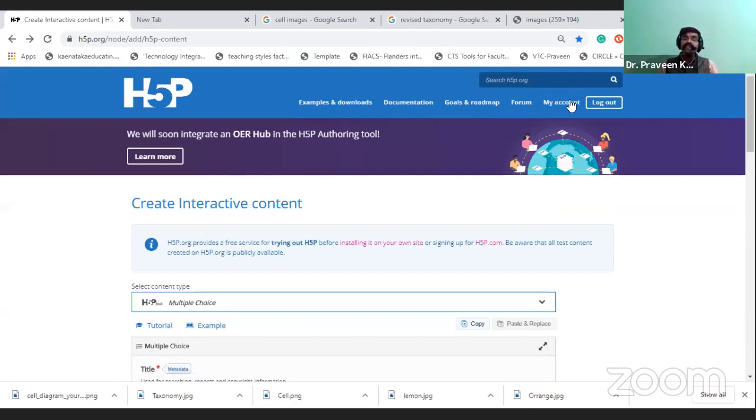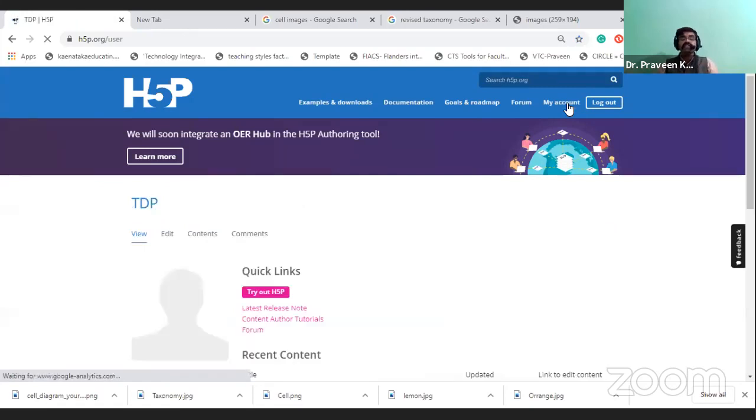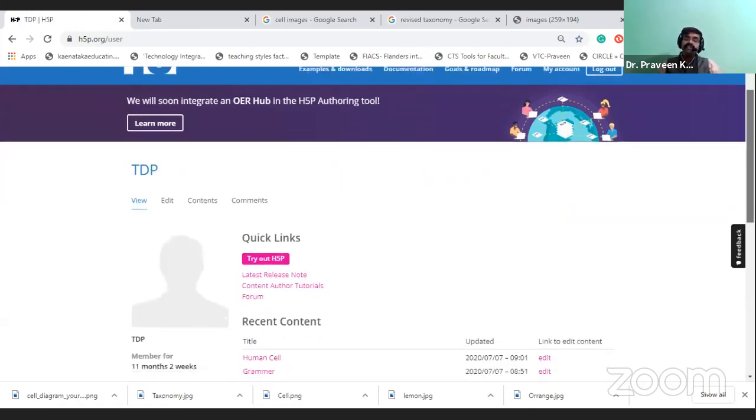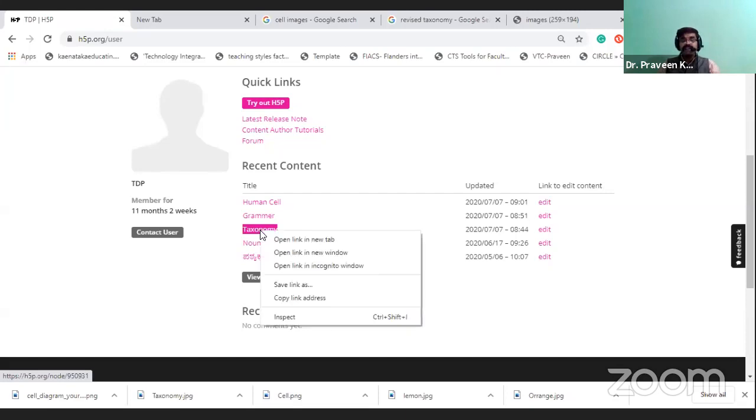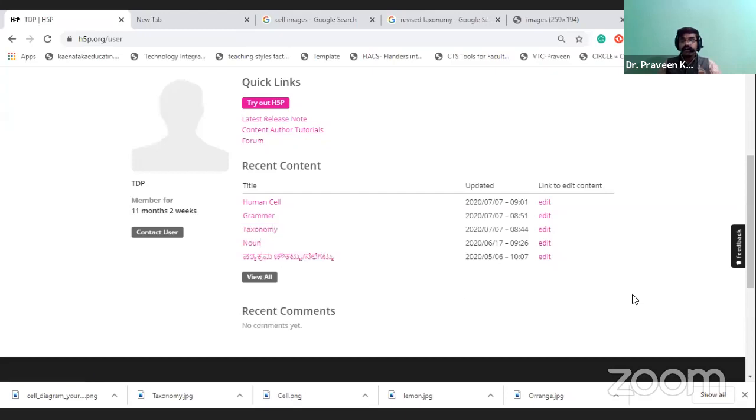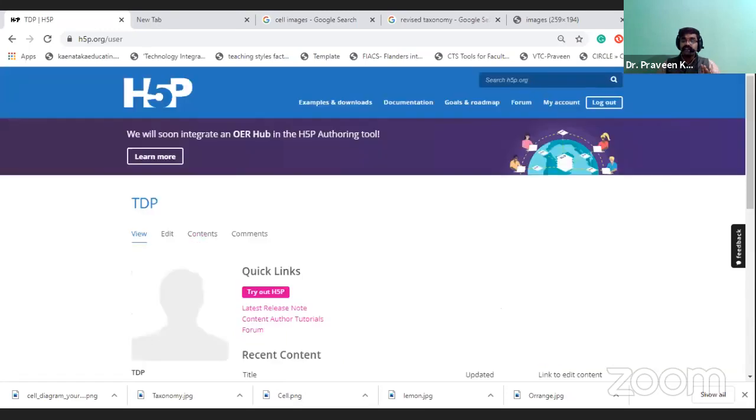Okay, so I have created three types of interaction. Now, how can we share this interaction with our students? There is a way to create and share with your students. You can select the content and right click on it, then copy the link address. All the created content will be there in your account.